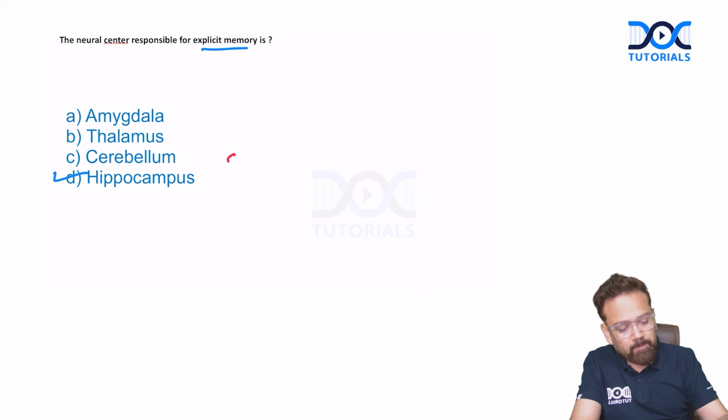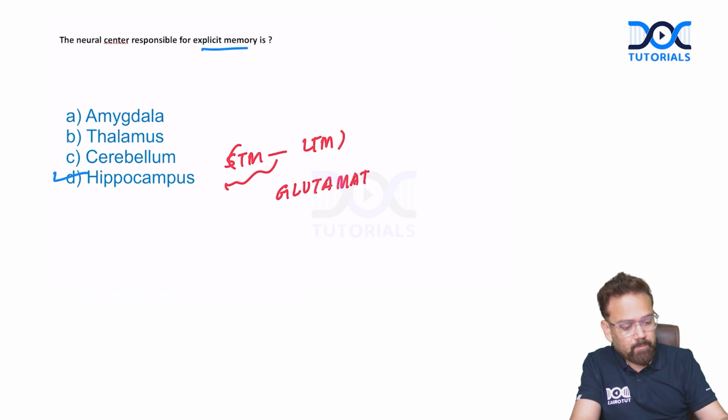Short-term memory converts into long-term memory in the hippocampus via the neurotransmitter glutamate acting on the NMDA receptor.